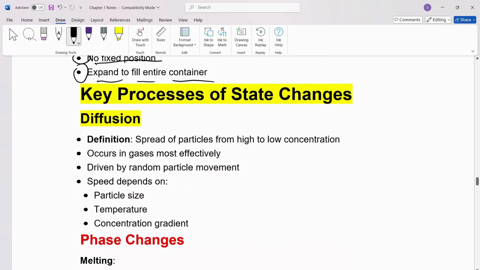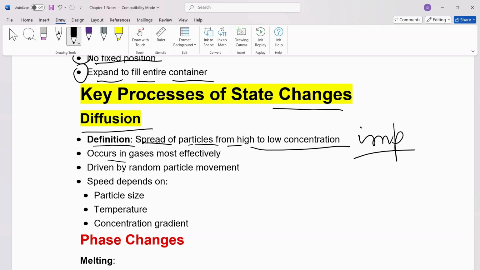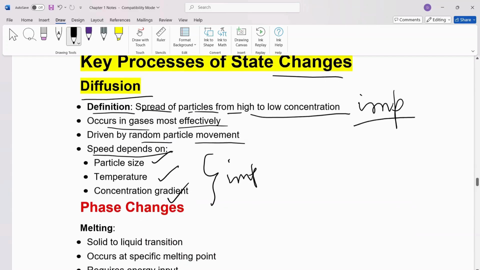Key processes of state changes include diffusion. The definition is the spread of particles from high to low concentrations. Very important. Occurs in gases most effectively. Driven by random particle movement. Now speed depends on three factors, very important, that is particle size, temperature, and concentration gradient.